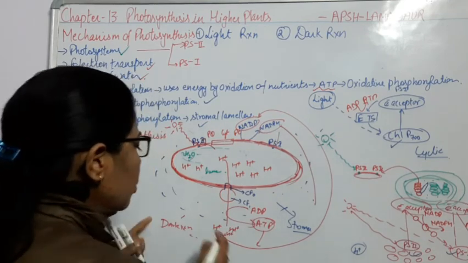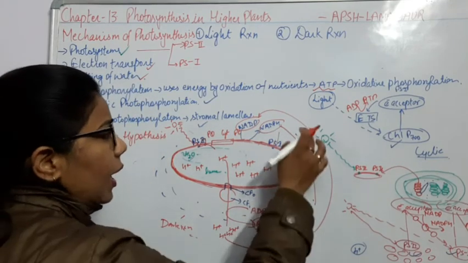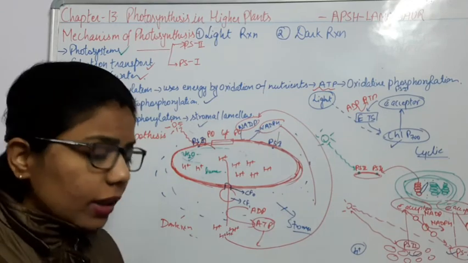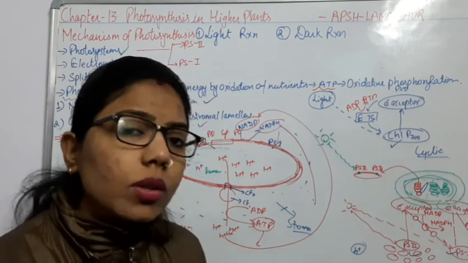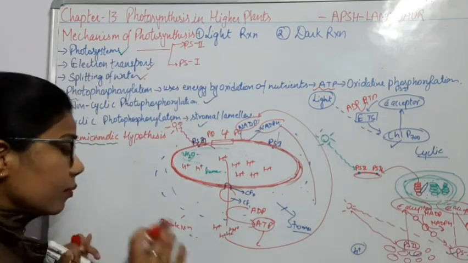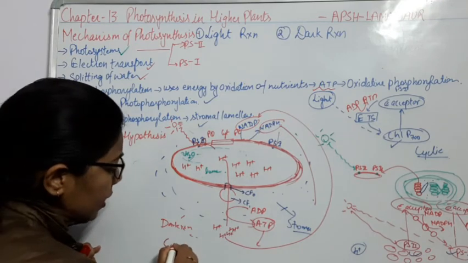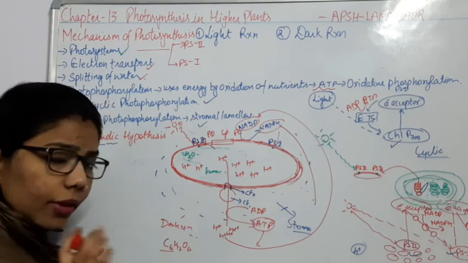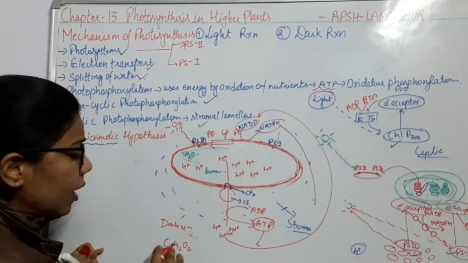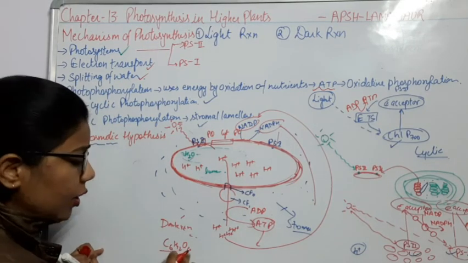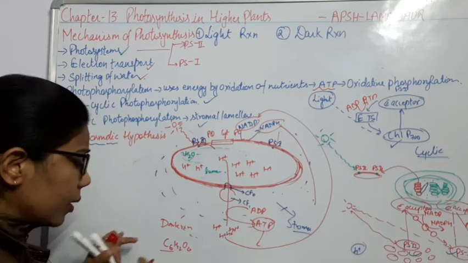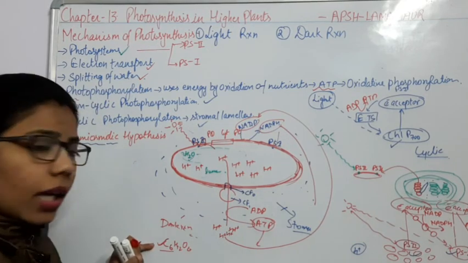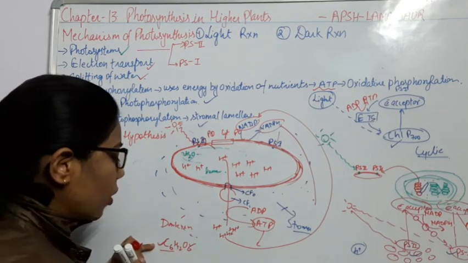So this CO2 will get combined with this ATP and this NADPH, and what will it form? It will form a glucose molecule. And now we know that glucose is C6H12O6, so we have 6 carbon, 12 H and O6. We know the source of this carbon, and we know the source of this oxygen.